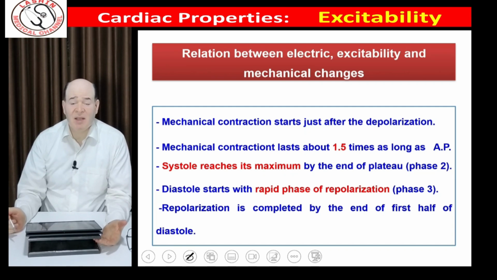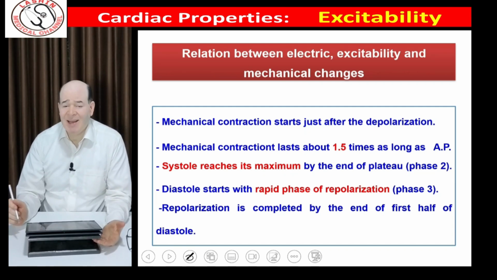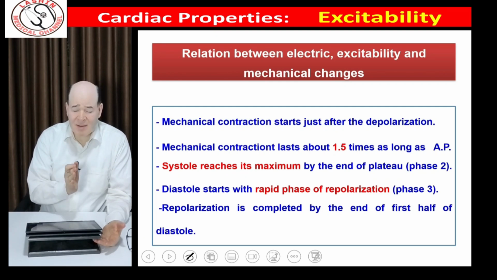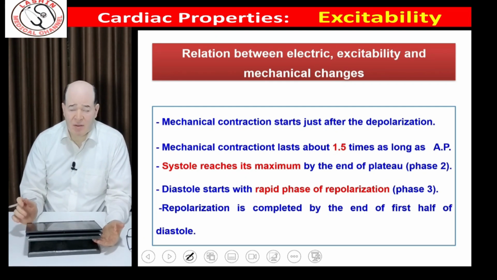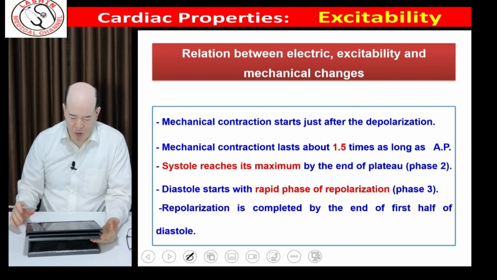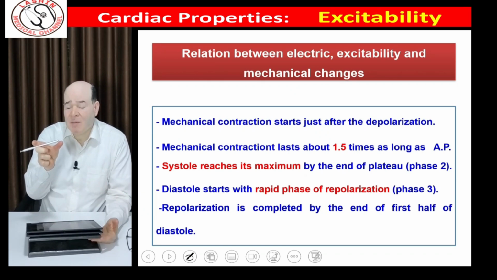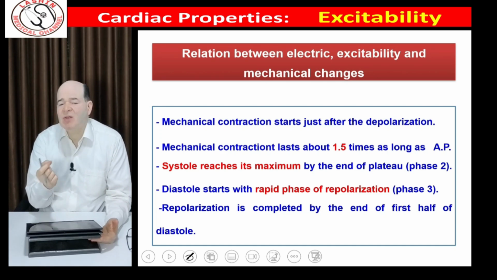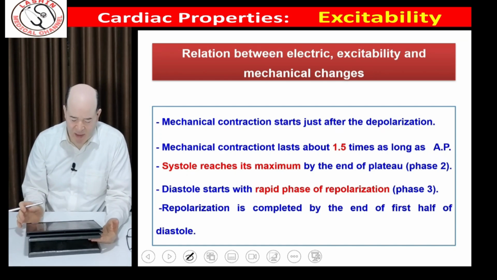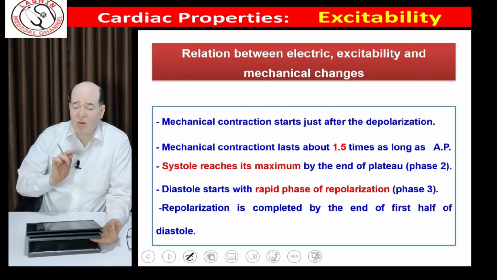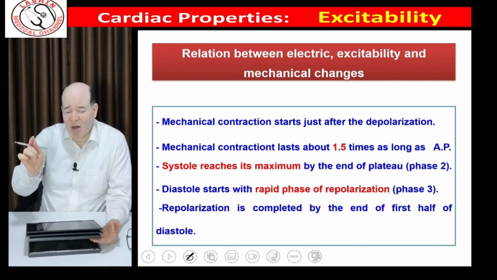First, regarding the relation between mechanical changes and the electrical changes. What we studied, the action potential is the electrical changes. The mechanical is the systole and diastole of the heart. The first point is that mechanical changes starts just after the electrical. The second point is that the mechanical has a time that is about 1.5 times the time of the electrical changes. The third point is that the peak of systole is correspondent to the end of plateau.